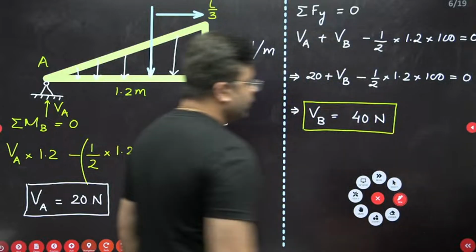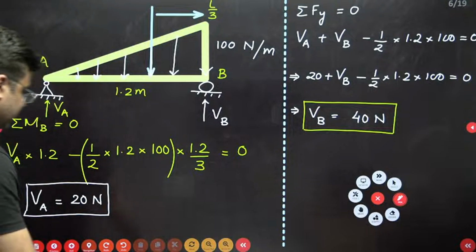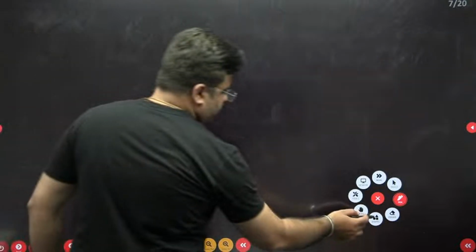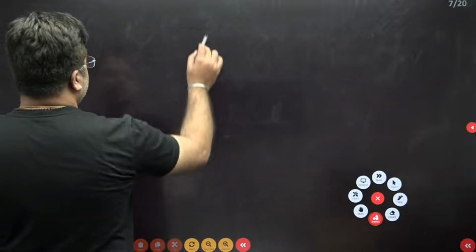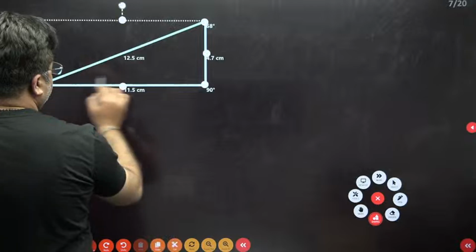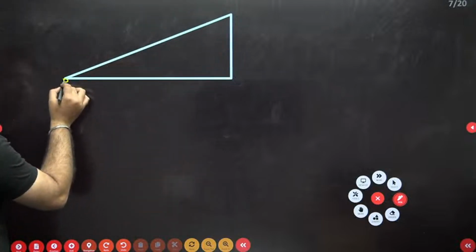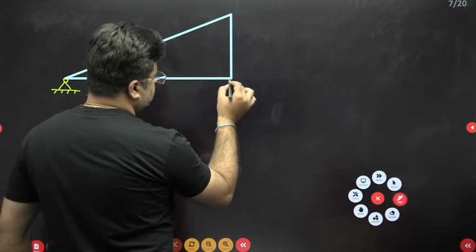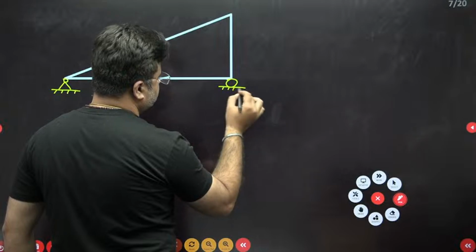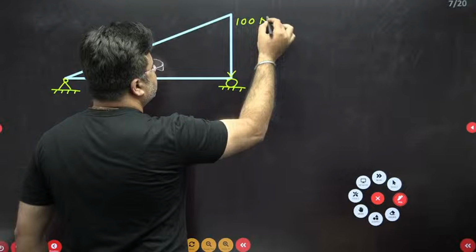Now next, you consider one section XX and write down the value of bending moment at that section XX. So this is my UVL, sorry. This is 100 Newton per meter.